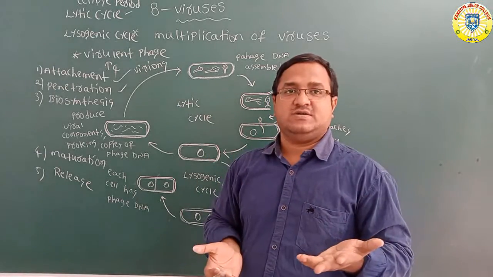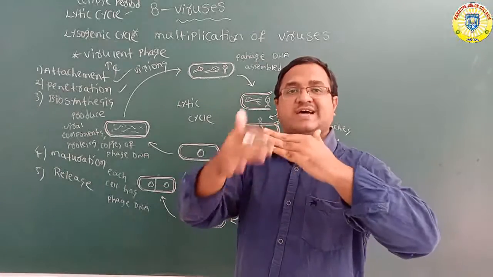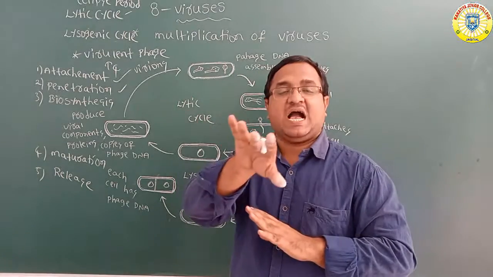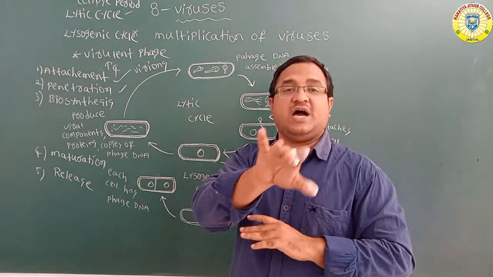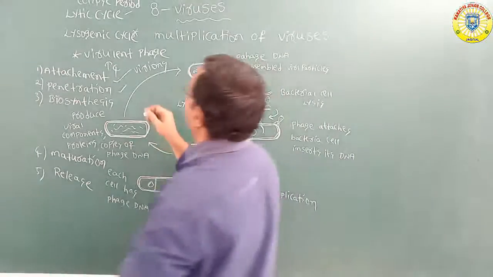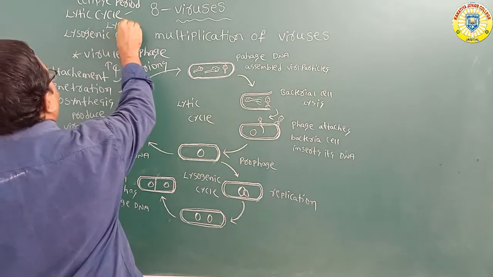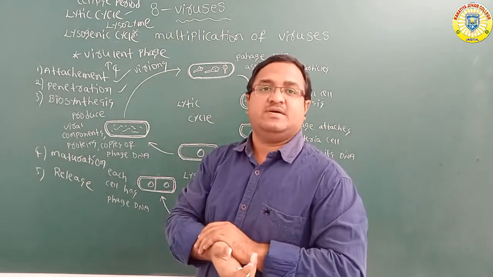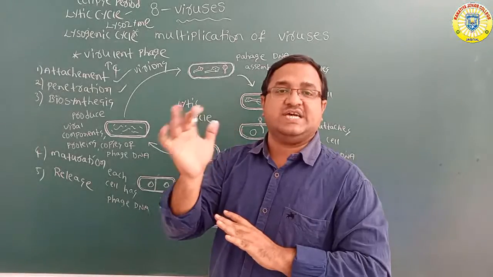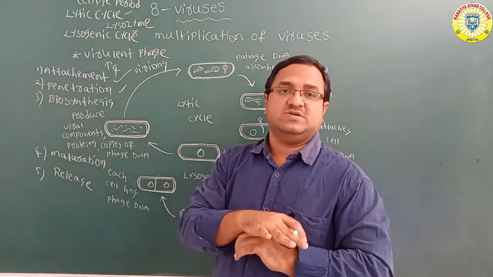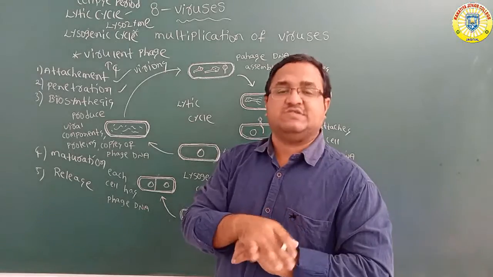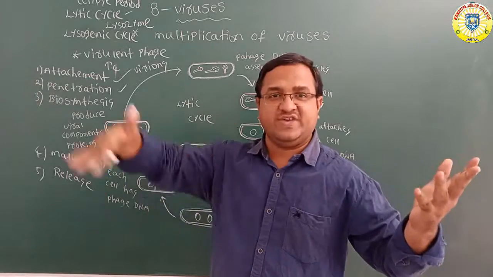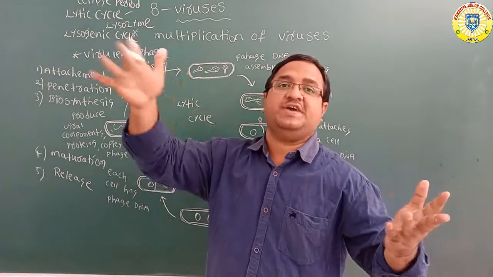Already you know that so many phage particles, virions, are produced inside the host cell. So first, the cell membrane of the host cell is dissolved with the help of an enzyme. The enzyme's name is lysozyme. With the help of the enzyme lysozyme, the host cell membrane is dissolved. Then the host cell wall breaks up and the phage particles, the virions, are released.